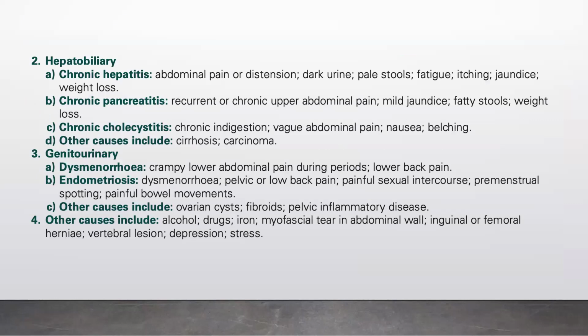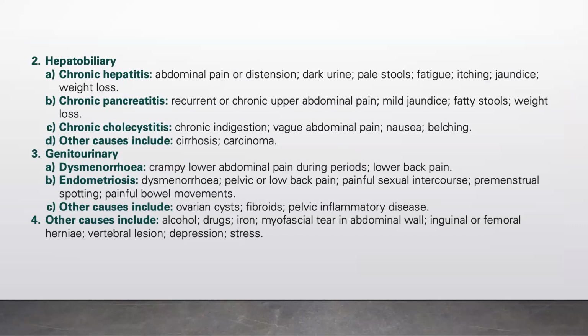Let's go to hepatobiliary problems. We have chronic hepatitis. There will be abdominal pain or distension, dark urine, pale stools, fatigue, itching, jaundice, weight loss. In chronic pancreatitis, there will be recurrent or chronic upper abdominal pain, mild jaundice, fatty stool, and weight loss. In chronic cholecystitis, there will be chronic indigestion, vague abdominal pain, nausea, belching, and other causes will include cirrhosis and carcinoma. Next, we have genitourinary problems.